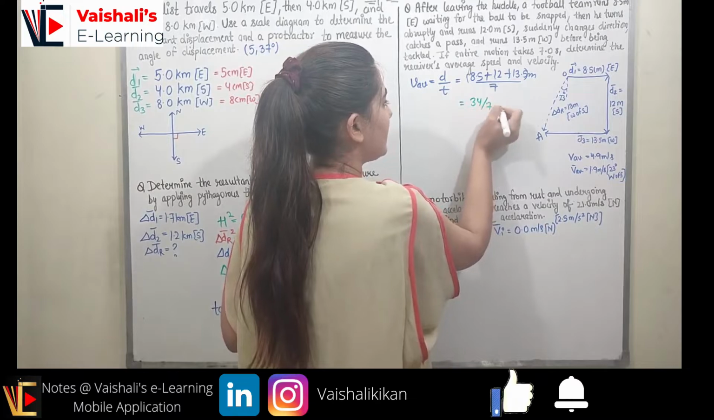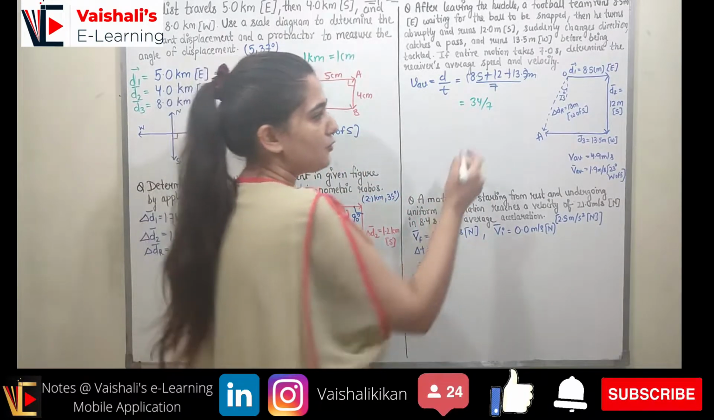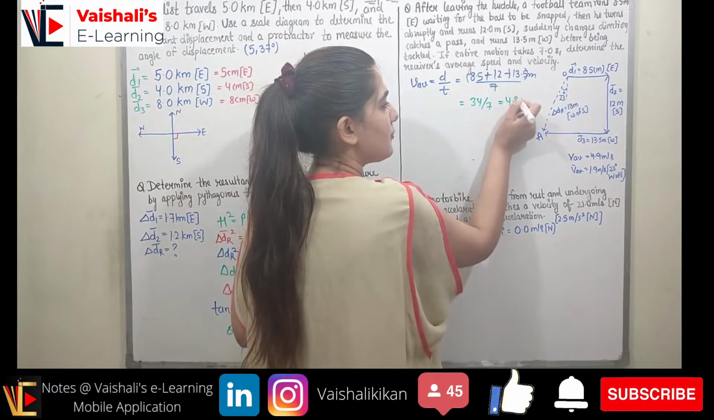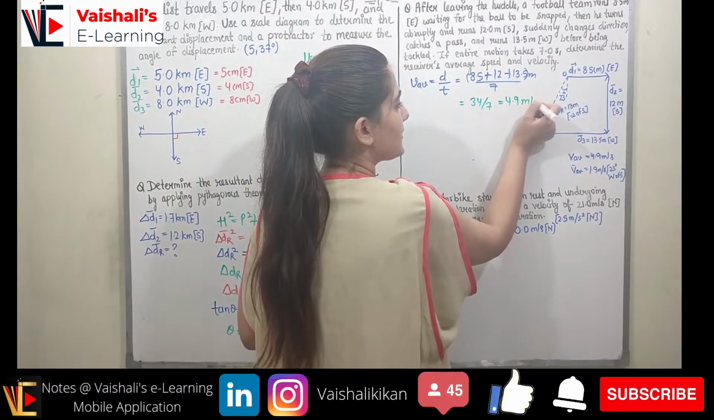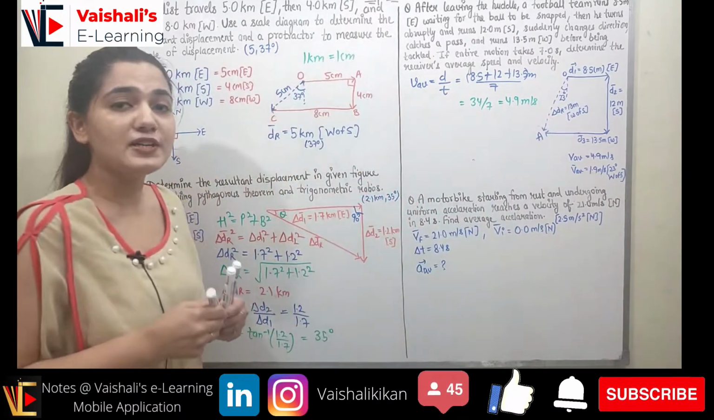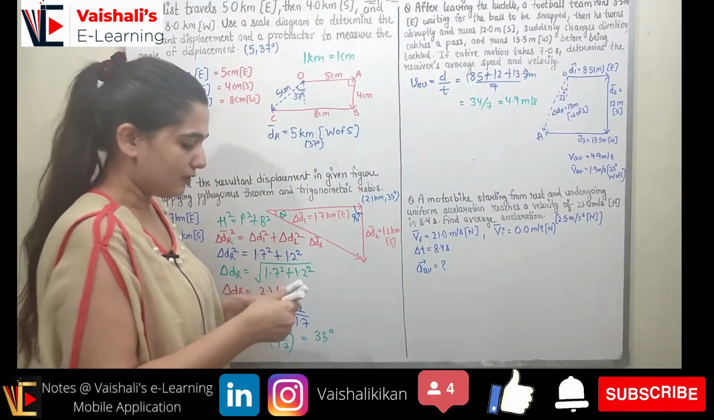So we will be having 34 upon 7, and when you calculate it, it will be equal to 4.9 meter per second, right? So this is my average speed. This is how we can calculate the average speed.